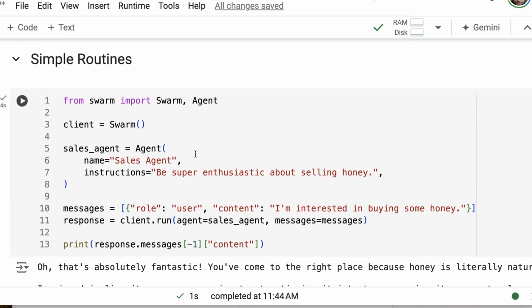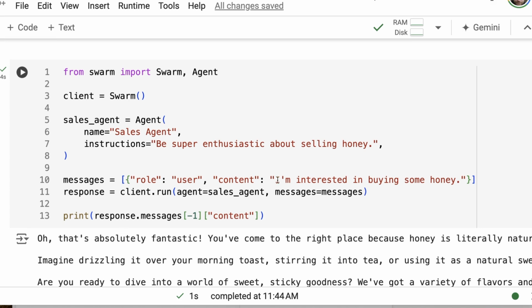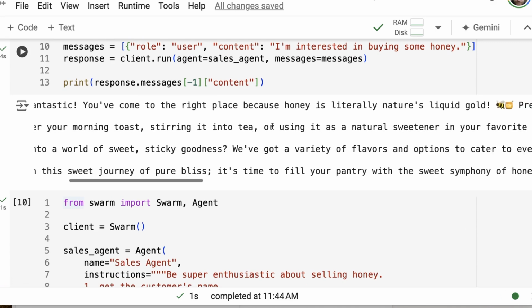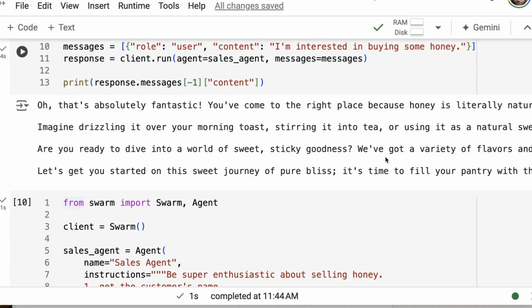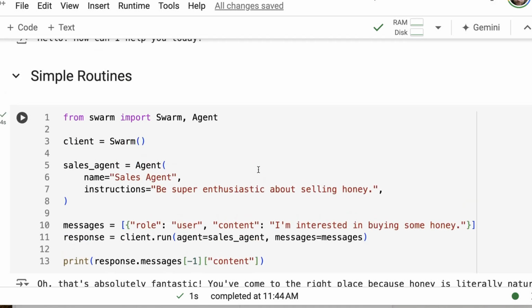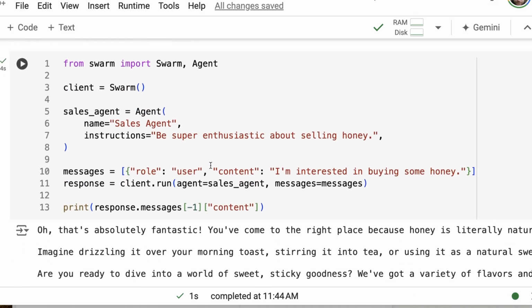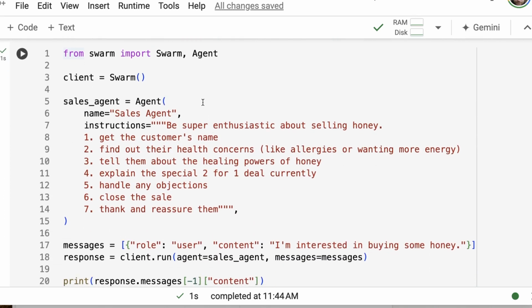If we want a simple routine, we can call this one the sales agent: be super enthusiastic about selling honey. Now I say, look, I'm interested in buying some honey. And sure enough, it goes off, full on about buying honey. It's definitely enthusiastic in that case. Now, I would say at this point, these things are really not a routine in the way that they describe it. A routine will probably have a set of steps and be something like this.